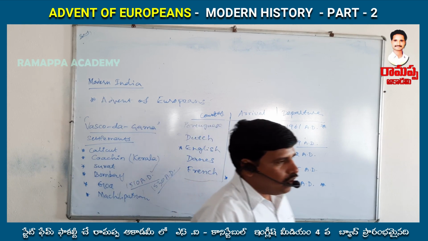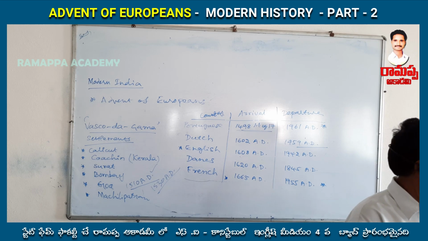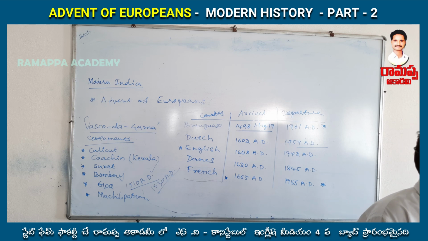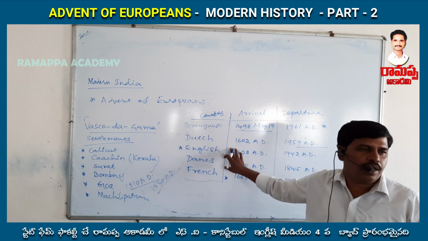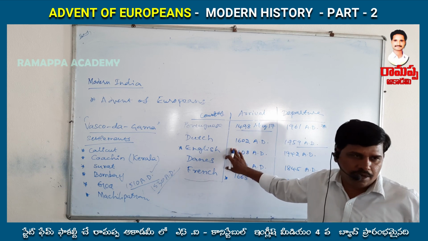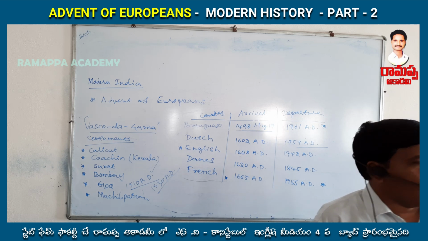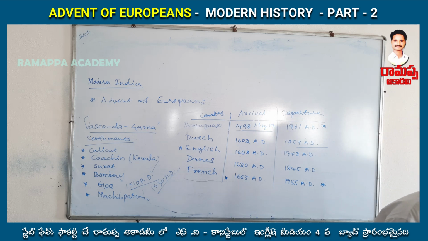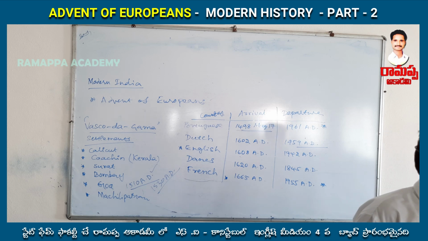Even though the East India Company was established in 1599 AD, it was affiliated by the government of Britain. Queen Elizabeth I issued a charter giving the monopoly of trade to the East India Company on December 31st, 1600 AD.